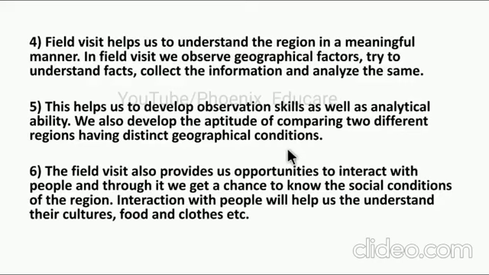Suppose we were talking about Rajasthan and Maharashtra. We will know that in Maharashtra, or in the Konkan region of Maharashtra, we are getting more rainfall, whereas in Rajasthan we are getting less rainfall. We will do observation about the soil in this area. Then we will do observation about the population in that area, the literacy rate of that area, the sex ratio of that area. These are the different geographical factors.